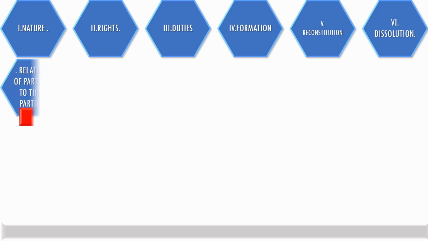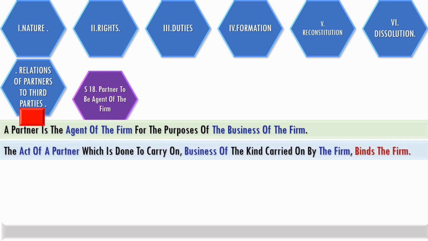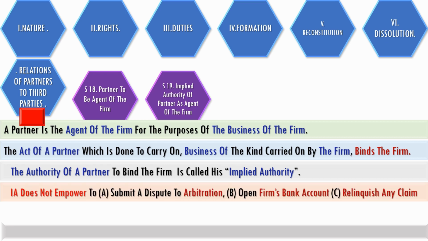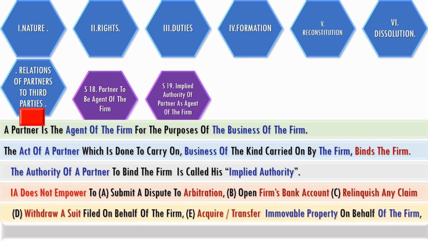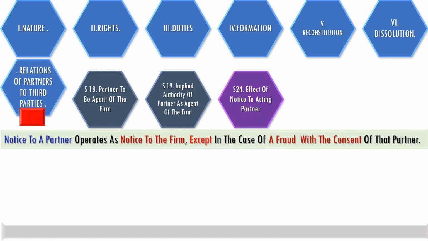As regards the relation of partners to third parties, a partner is an agent of the firm for the purposes of the firm's business. The act of a partner binds the firm, and this authority to bind the firm as an agent is called implied authority. But the implied authority doesn't include the right to submit a dispute to arbitration, open a firm's bank account, relinquish any claim, withdraw a suit filed in a court, or acquire or transfer immovable property on behalf of the firm. In a relationship of agency, any notice to a partner operates as a notice to the firm, except in case where fraud is involved by the partner.